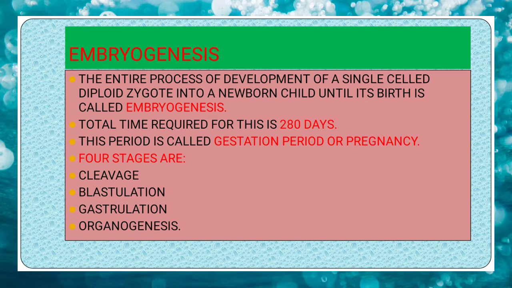Embryogenesis. The entire process of development of a single-cell diploid zygote into a newborn child until its birth is called embryogenesis. Total time required for this is 280 days. This period is called gestation period or pregnancy. 4 stages are there for embryogenesis. First one, cleavage. Second, blastulation. Third, gastrulation. Last, organogenesis.